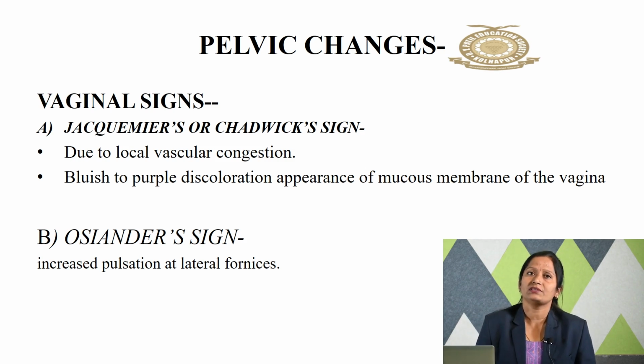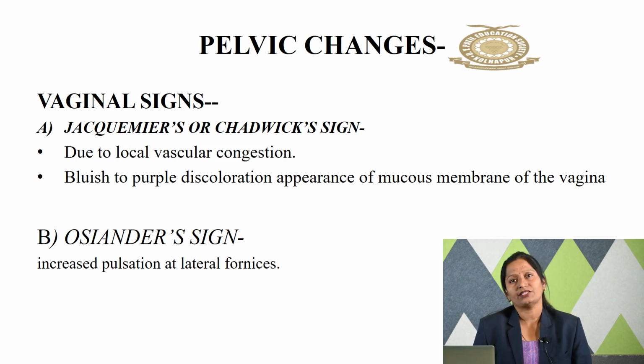So what happens in that? There is a local vascular congestion in the vagina and a bluish to purple discoloration appearance of the mucous membrane of the vagina. So that is nothing but a Jacquemier sign. Bluish coloration of the vagina, that is Jacquemier sign, also called a Chadwick sign.